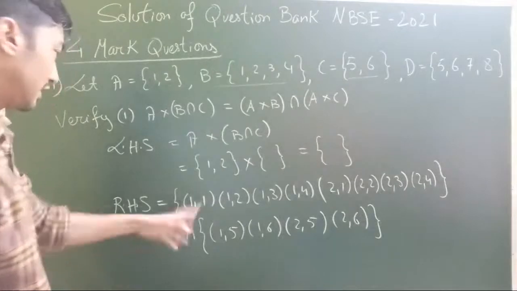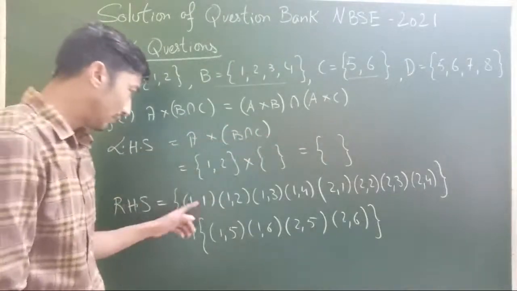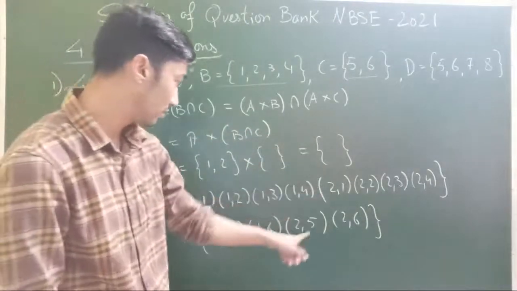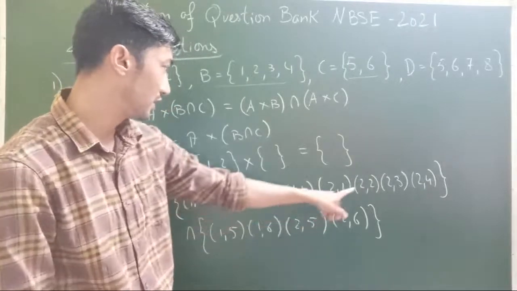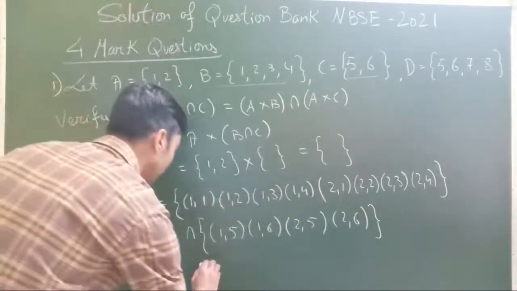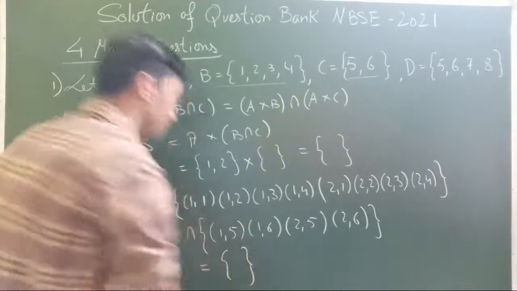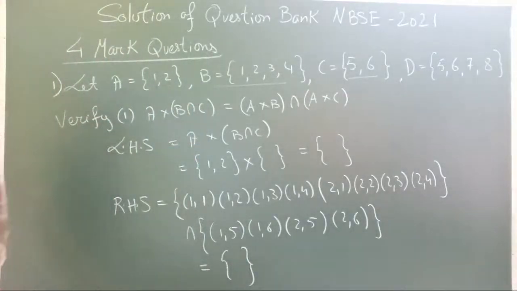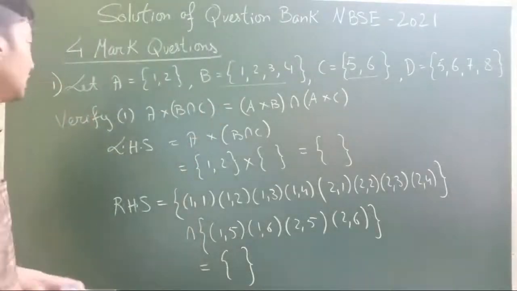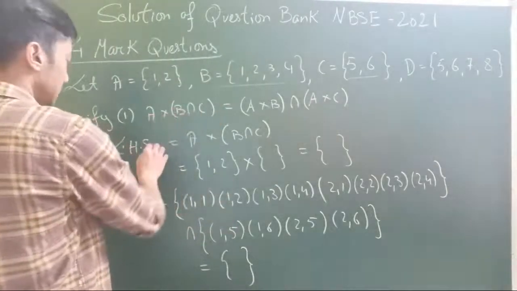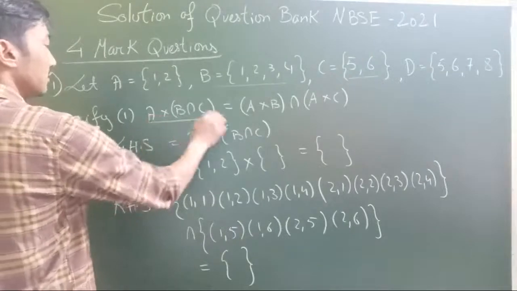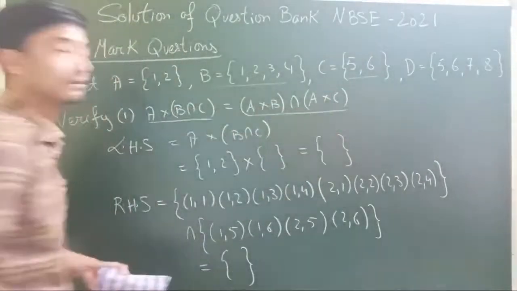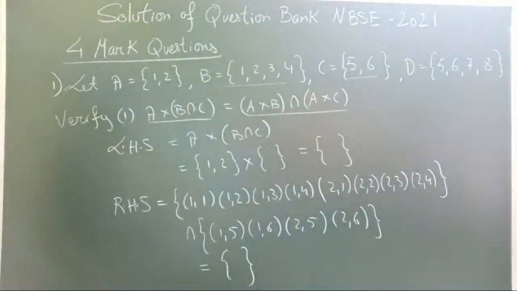Now intersection means the common elements. I don't think we have any common ordered pair here. So this will also result in an empty set. Then in that case, the left hand side is equal to the right hand side, hence the first condition has been verified. That conclusion, of course, you can also write.